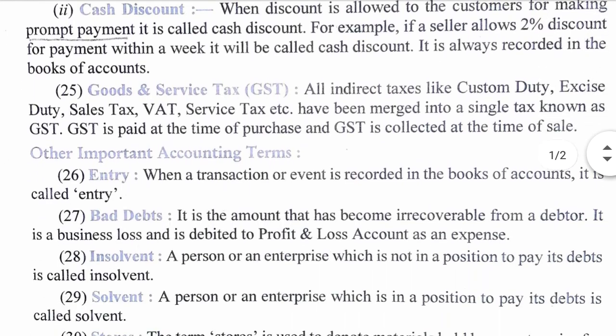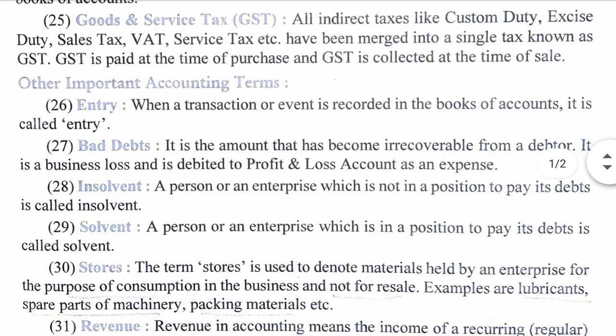Then goods and services tax. This particular topic has been in the news in the accountancy syllabus for the past 3 years. GST was introduced in 2017 in the month of July, from 1st July 2017. GST is all the indirect taxes like custom duty, excise duty, sales tax, VAT, service tax, etc. merged into a single tax. This is goods and services tax. This is collected at the time of sale.